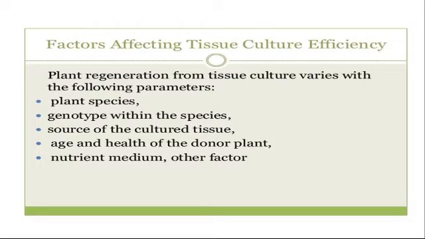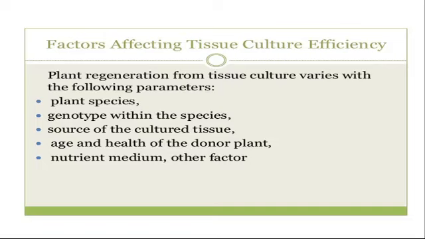After that, source of cultured tissue. Source of cultured tissue means source of explant. That source of explant may be in vitro or in vivo. In general, the in vitro explant is considered to be more suitable for organogenesis. So if the culture is in vitro, then the shoots and roots are formed easily and it is suitable for organogenesis.